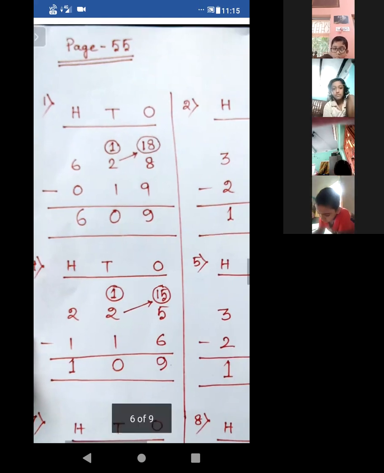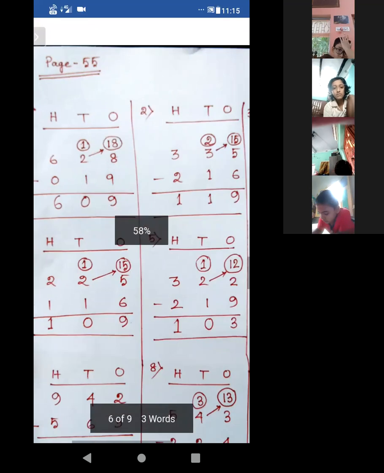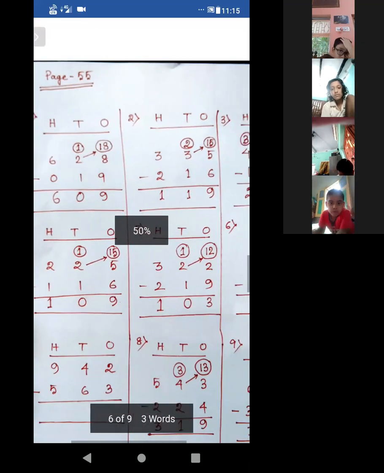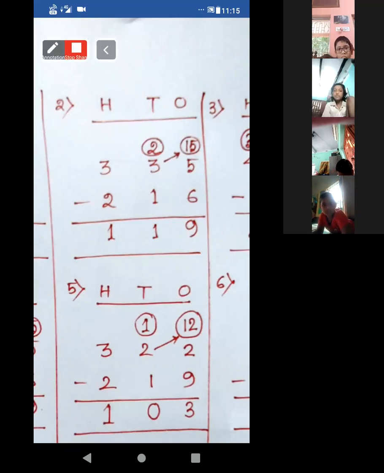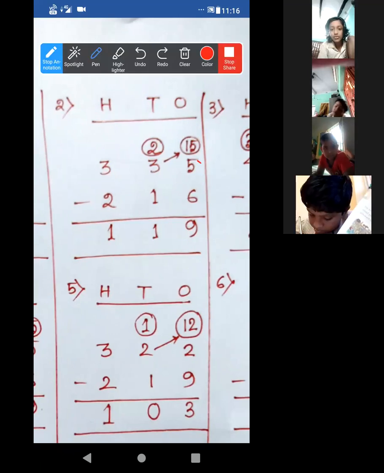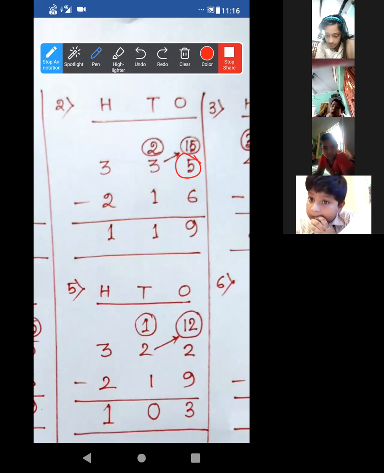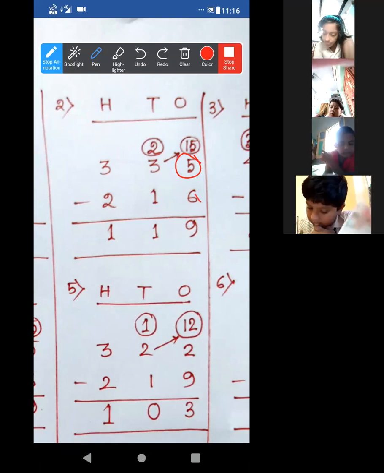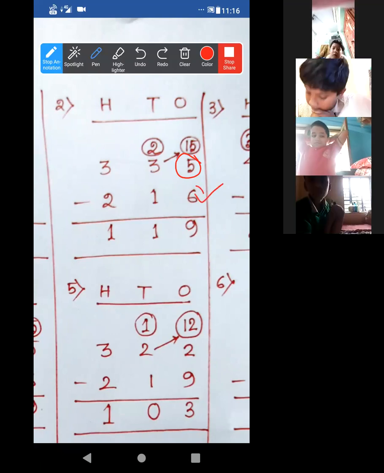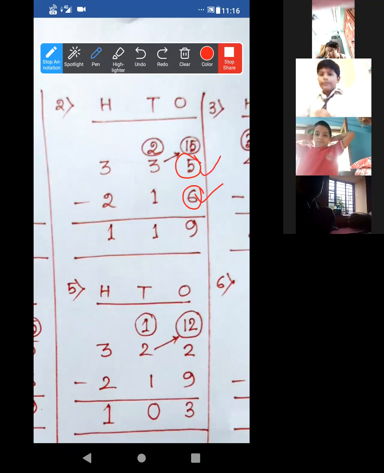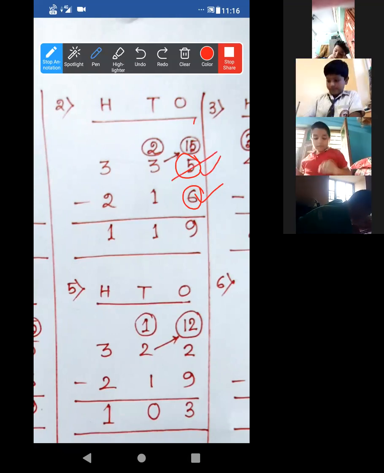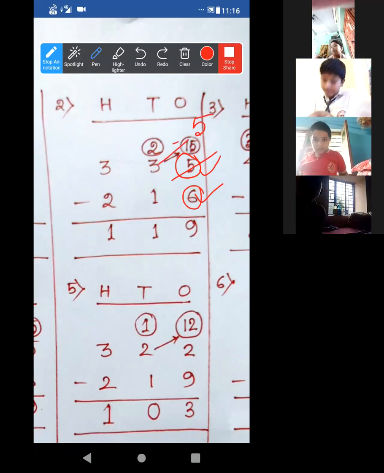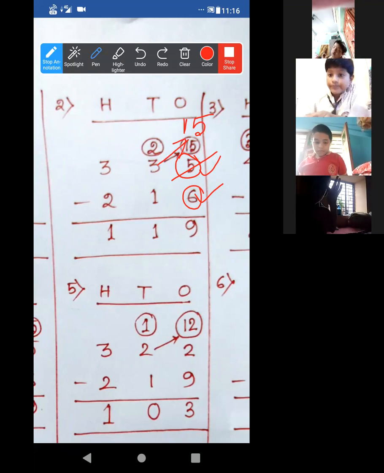Now let me move to number 2 and 3. Number 2, let me explain. Look at this. It is 5. At first we have to make this larger because here is 6. Now we cannot subtract this 6 from this lesser number, so we have to make it larger. 5 is already there, so we write 5 and we have to borrow 1 ten from this 3. So it will become 15.